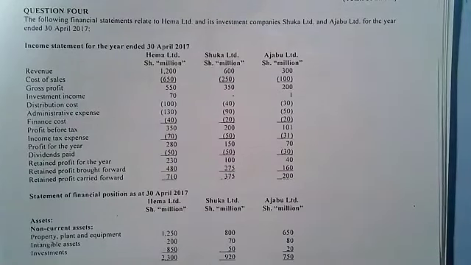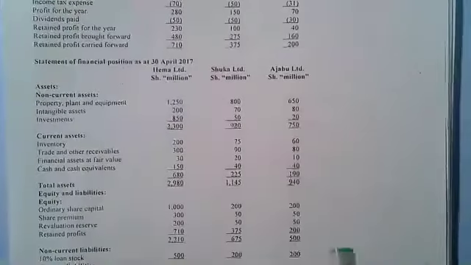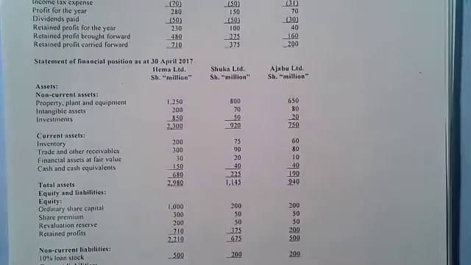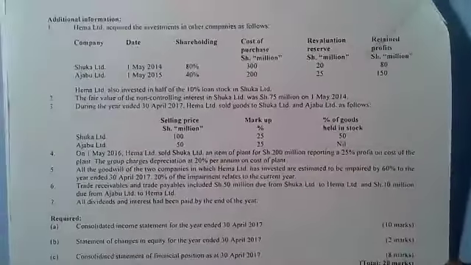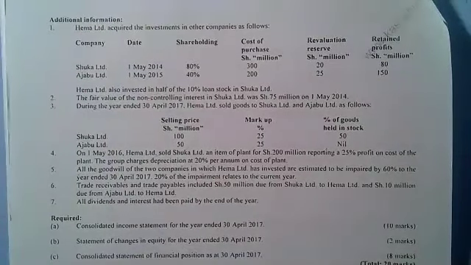So you're given the income statement for HEMA, Shuka, and Ajab Limited. That's the income statement. Then we have the statement of financial position. Let's go to the additional information. HEMA Limited acquired the investment in other companies as follows. So we have the companies Shuka Limited and Ajab Limited. We have the date, the shareholding, the cost of purchase, revaluation reserve, and the retained profits.